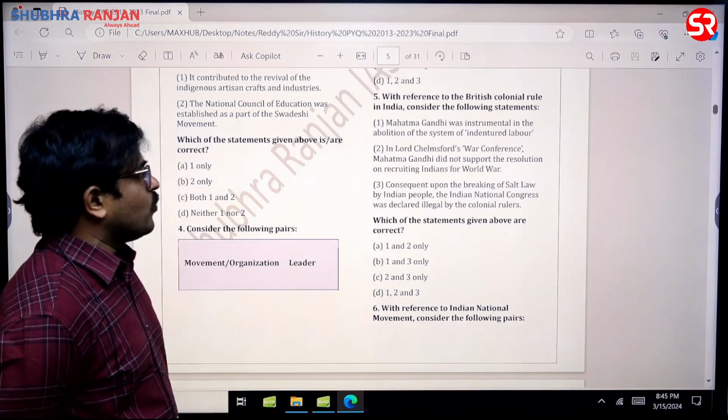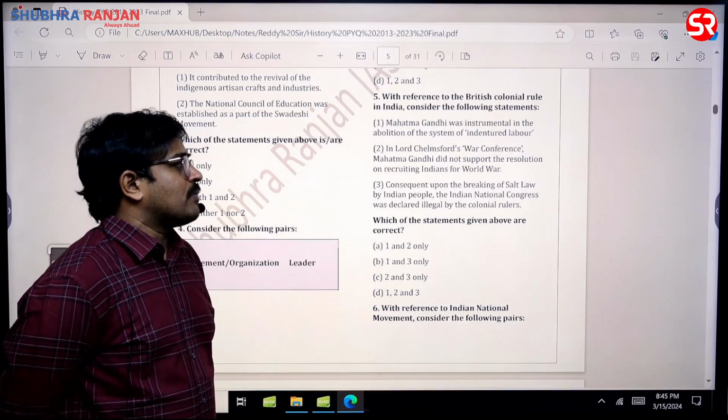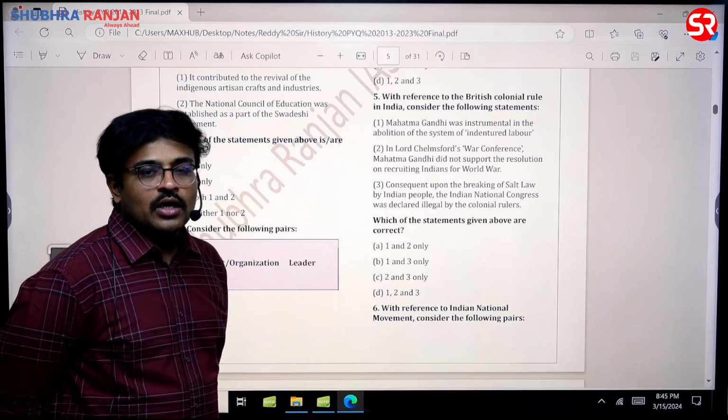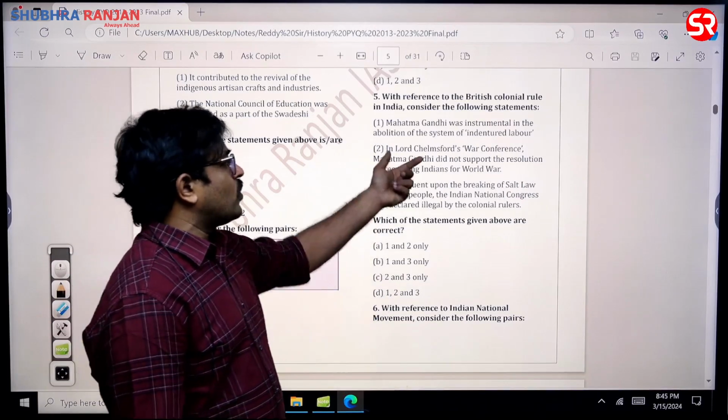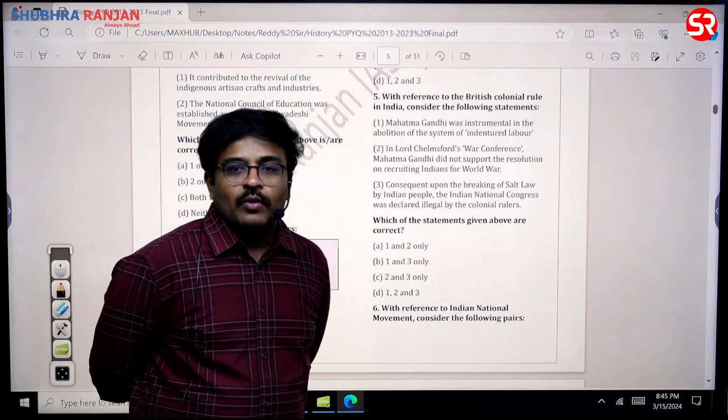Then, at the Lord Chelmsford War Conference, Mahatma Gandhi did not support the resolution on recruiting Indians for the World War. In fact, the war they are referring to here is World War I, primarily because Chelmsford was the Viceroy of India during World War I.